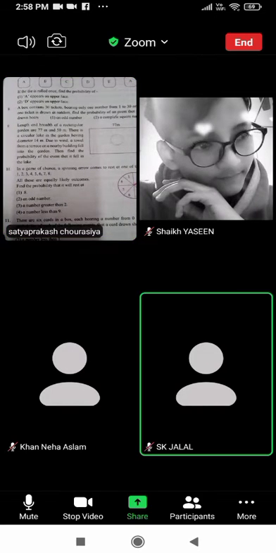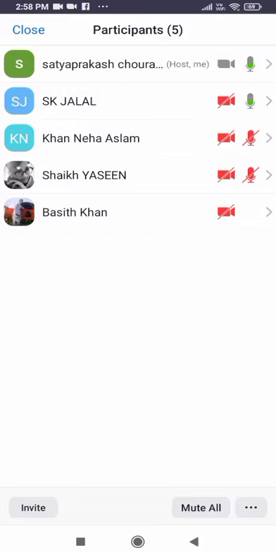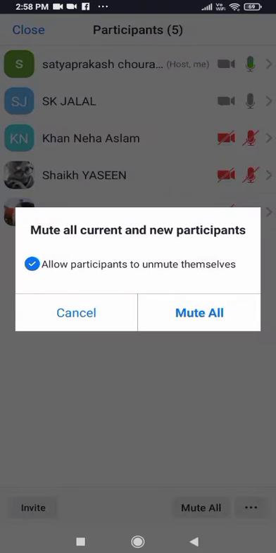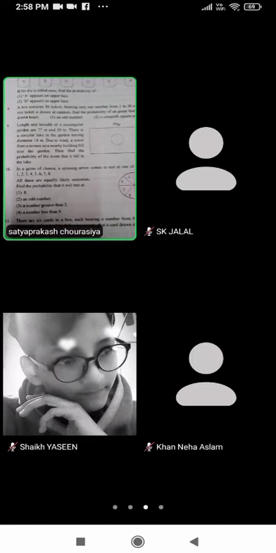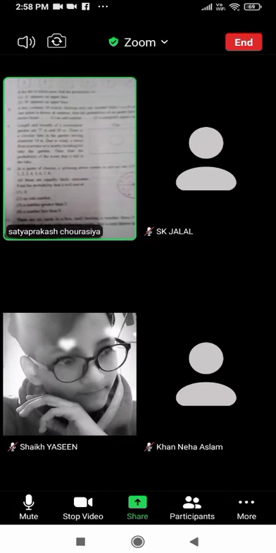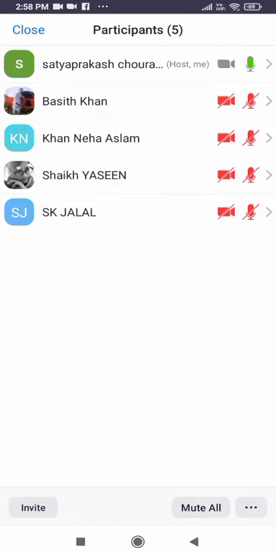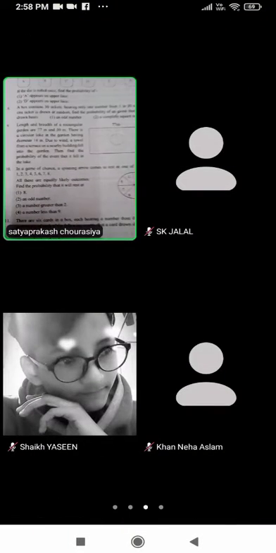So what we have to find out here? Probability that the towel fell in the lake. What are the chances, what is the probability of the towel falling in that lake, that we have to find out here.